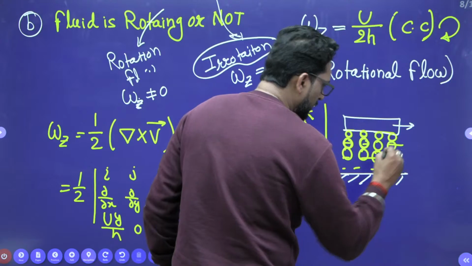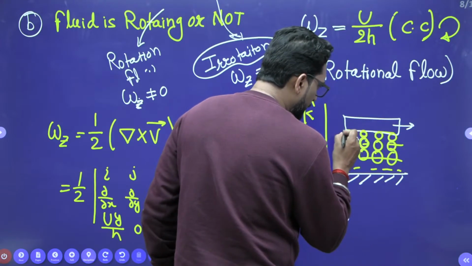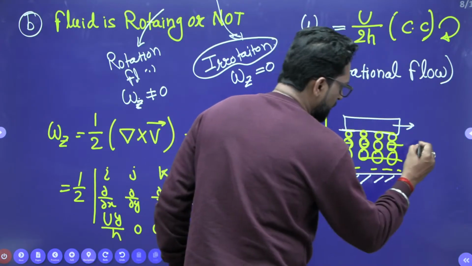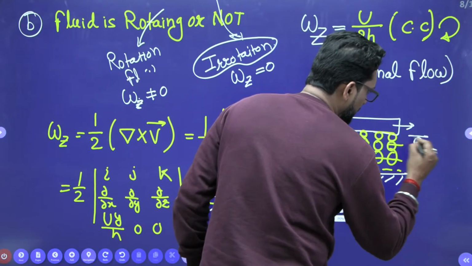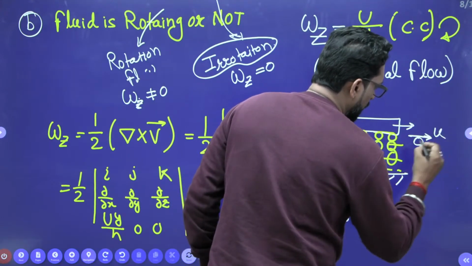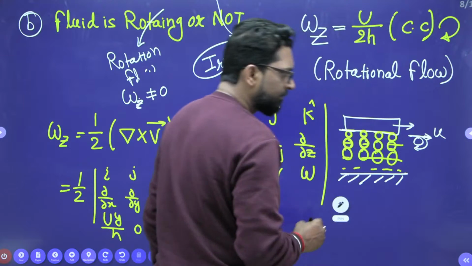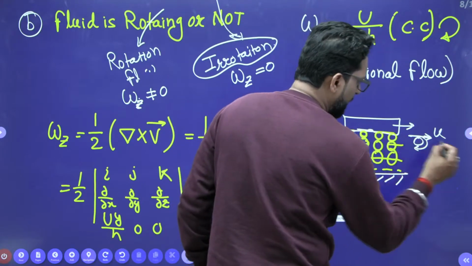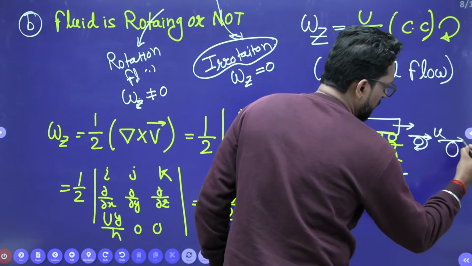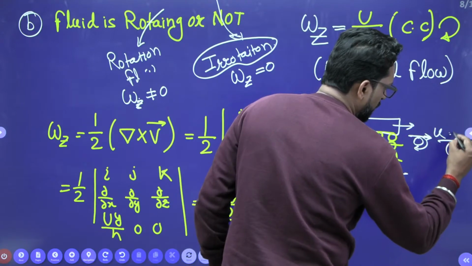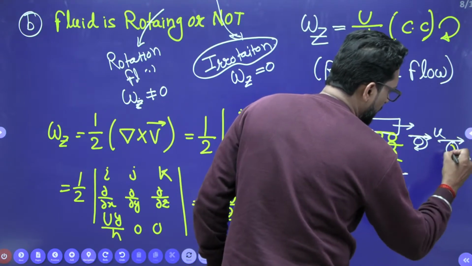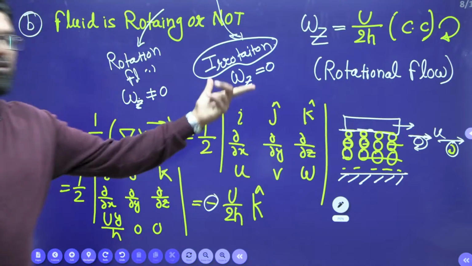Now if you drag, we develop a tangential motion. That means this fluid element has a tangential motion, U. So it may rotate. So it is a rotational flow.